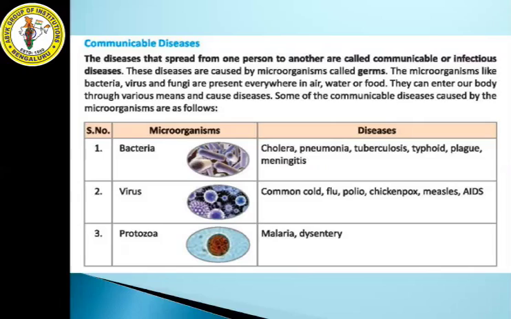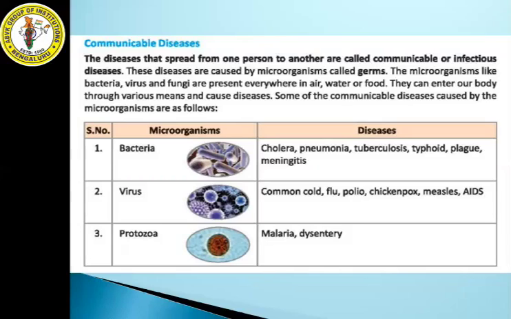These diseases are caused by microorganisms called germs. Microorganisms like bacteria, viruses and fungi are present everywhere, in air, water or food. They can enter our body through various means and cause diseases. It's not just one way; there are any number of ways they can enter into the human body and cause diseases.